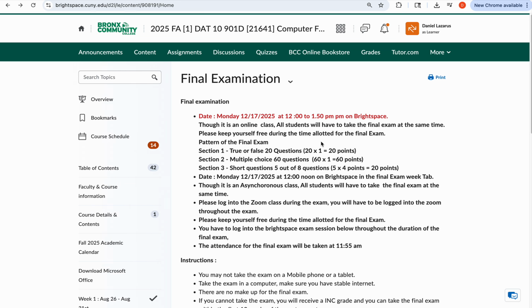So you can join in here at 11:55 because I will be taking the attendance at 11:55 a.m. Make sure you have a computer, you have your cameras on, you have a quiet place and a good internet connection to do your exam, because you get only one attempt to take the exam. Okay. And if you do have any conflict, please send me an email. Before that, conflict by CUNY standards means you have 2 exams at the exact same time. If you do have another exam exactly at the same time, please do let me know.